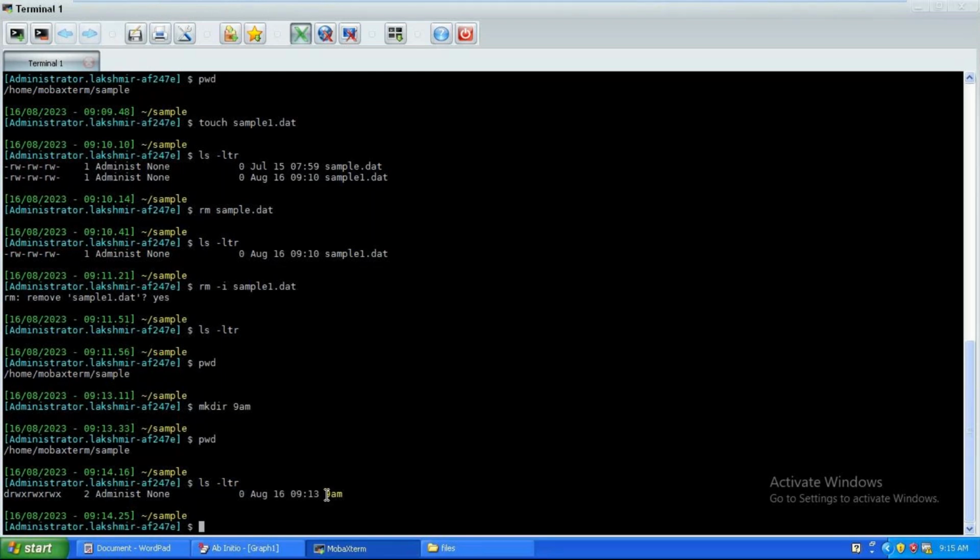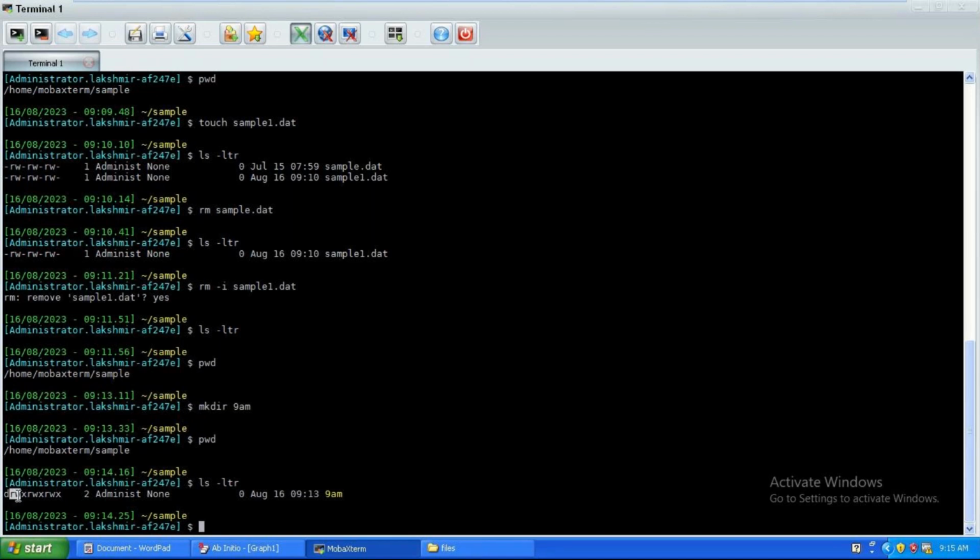I created the 9am path, and I want to give specific permissions to specific people. In that case, I need to use the chmod command. If you observe this, rwx, rwx, rwx. We have discussed this point already in the first class itself, at the input file or output file level. If you want to create a file with specific permissions, in the UI format we have checkbox options, right? Here also it's the same thing, rwx.